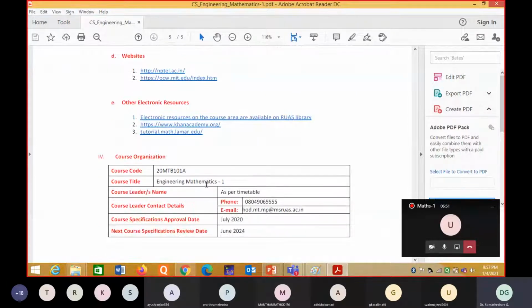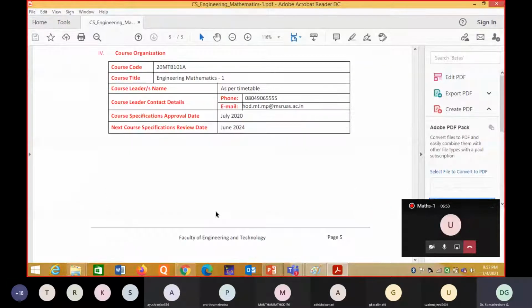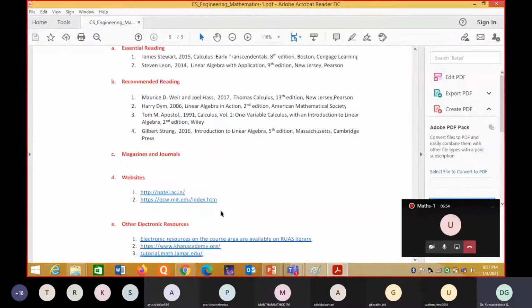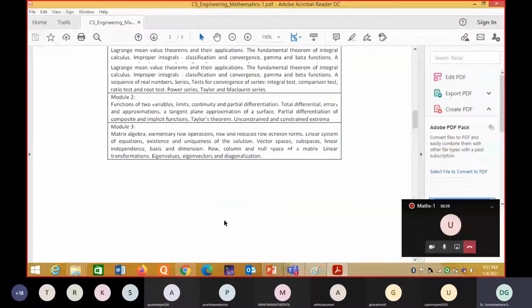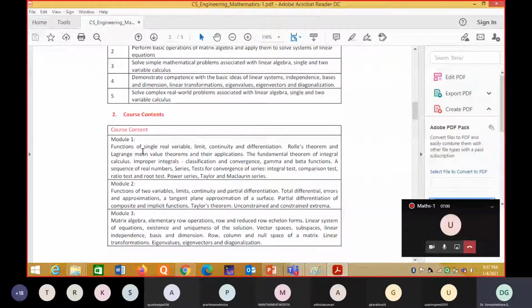Okay, today I'm going to start module 1. Here, functions of a single variable, their limit, continuity and differentiation. In the first part I'm going to discuss these things.